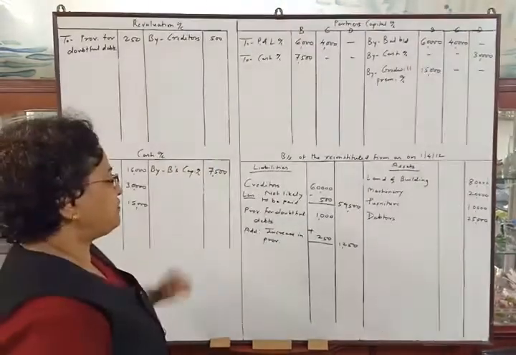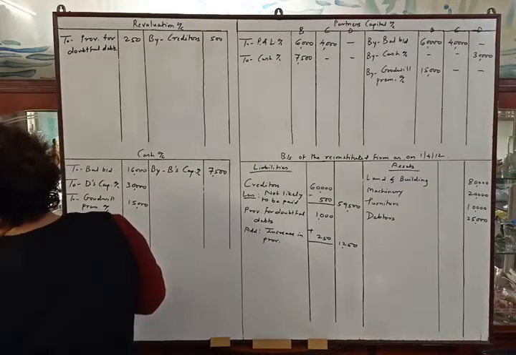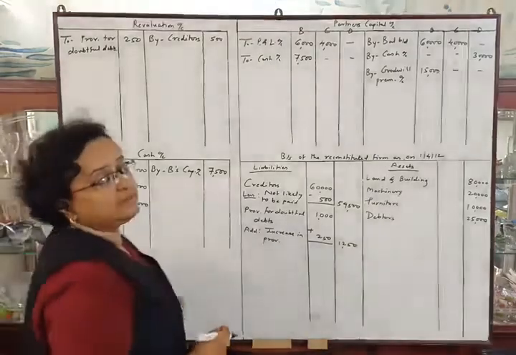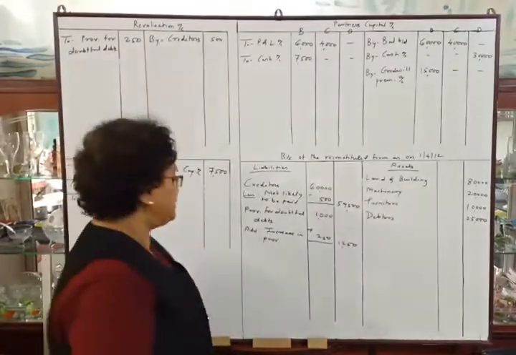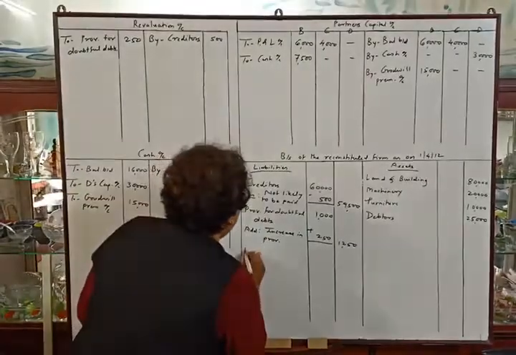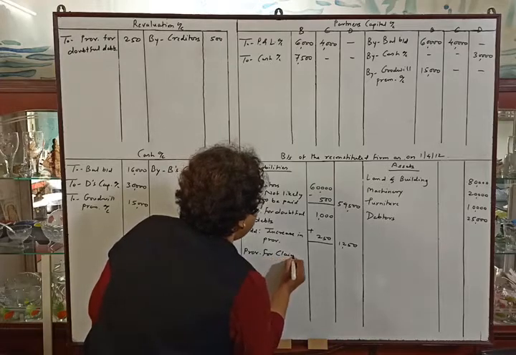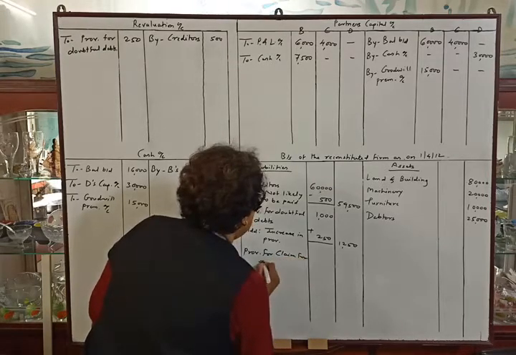Now next adjustment. A provision of rupees 800 was to be made for claims for damages against the firm. We have to make a provision for claim for damage. It means we have to create a new liability. So provision for claim for damages.